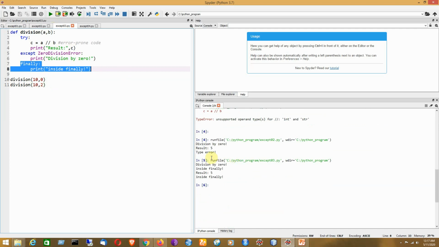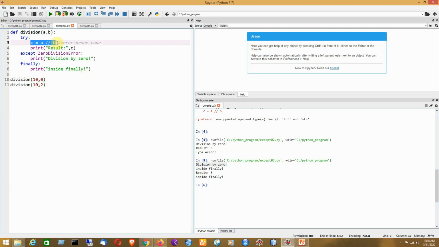So here we can see that for this particular function call, which indicates an illegal operation, that means division by 0, it is showing division by 0 here because it is error prone code.